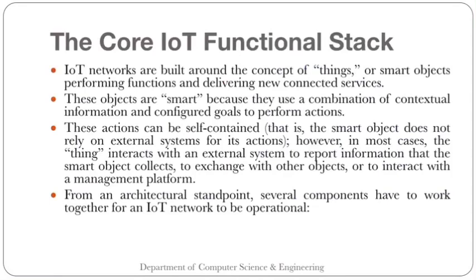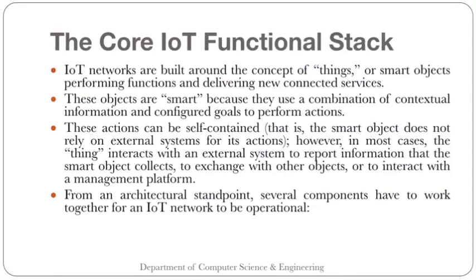However, in most cases the things interact with an external system to report information that the smart object collects, to exchange with other objects, or to interact with a management platform.